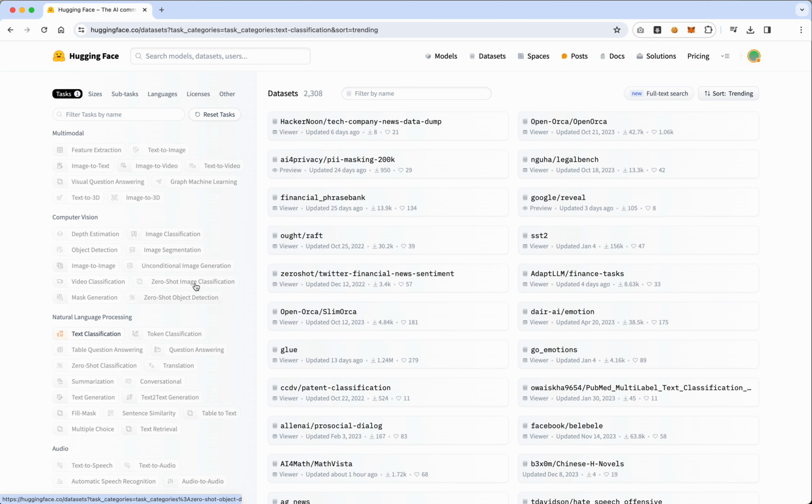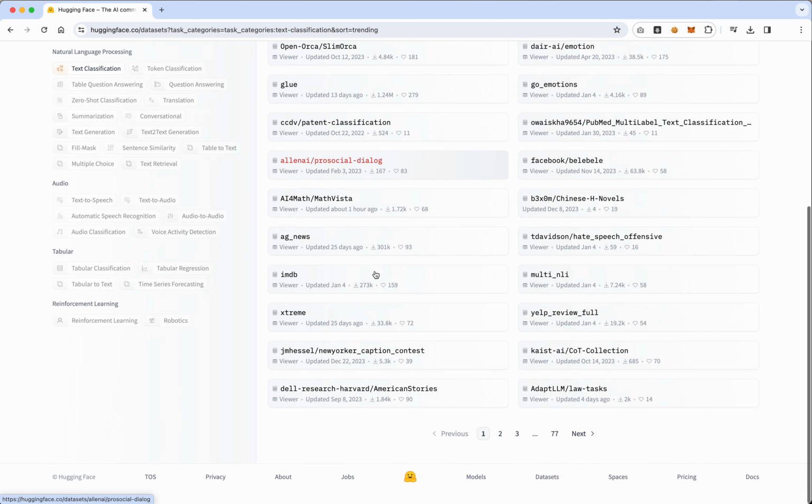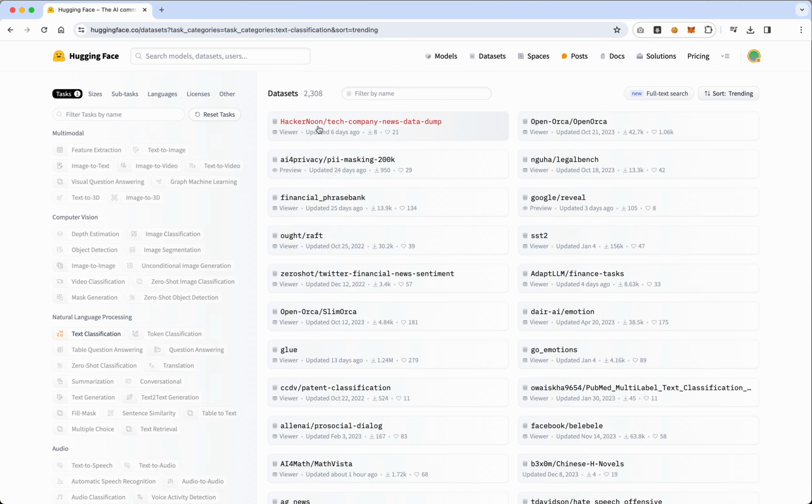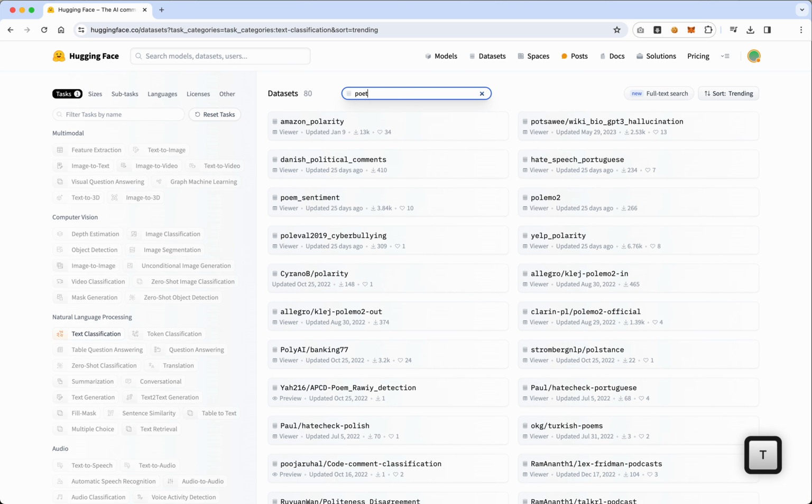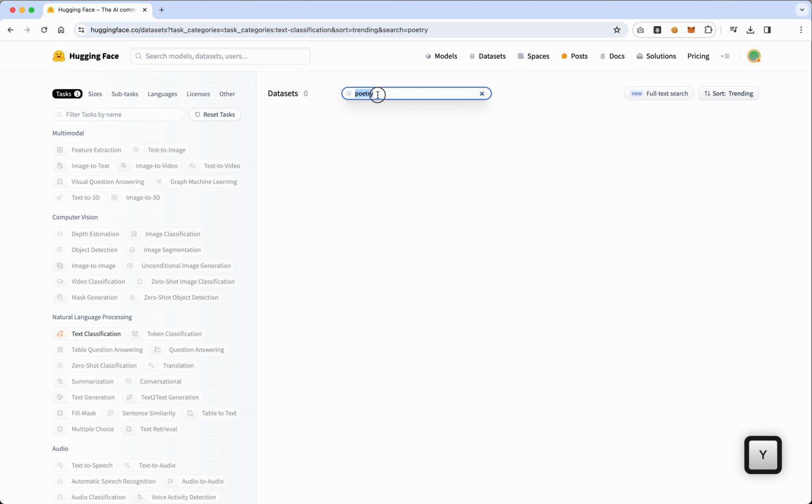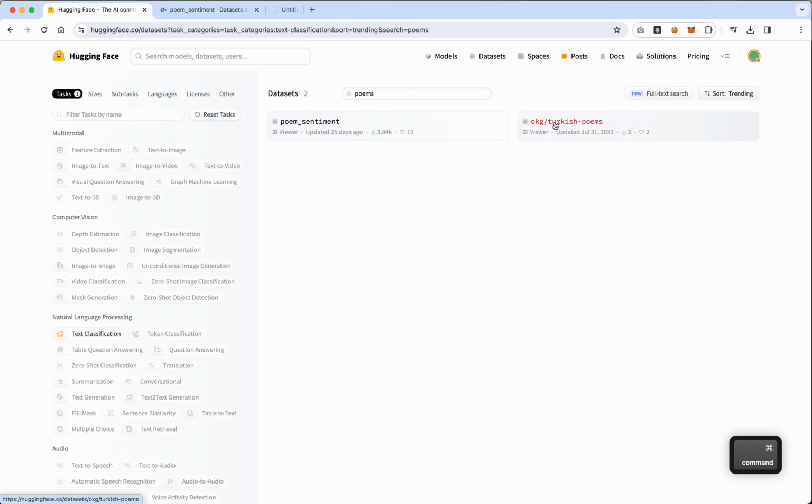And if I click on this, you'll see it sorts all my datasets here, and there's only 2,308 now that are in text classification. I can also look for poetry, and it looks like there is nothing. So maybe poems, poem sentiment, and Turkish poems. That's interesting. Let's take a look at both of these actually.